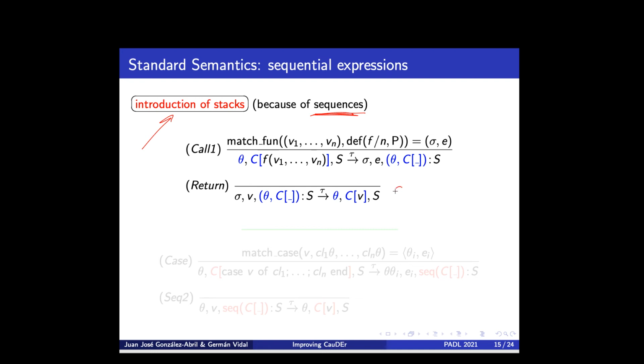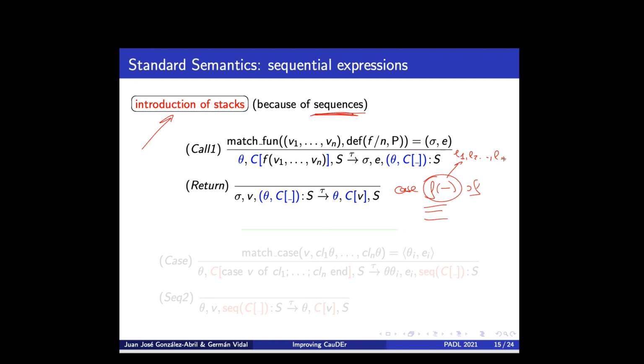Consider, for instance, an expression like this one: case, some function call f, and a number of branches. This is a legal expression. But if we perform one unfolding step, the next expression to be reduced is this call, we might get a sequence of expressions. I mean, the right-hand side of function f may contain a sequence of different expressions.